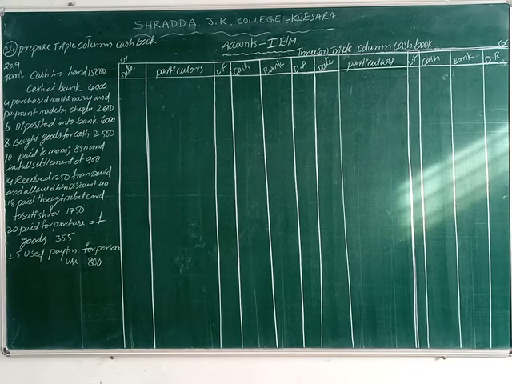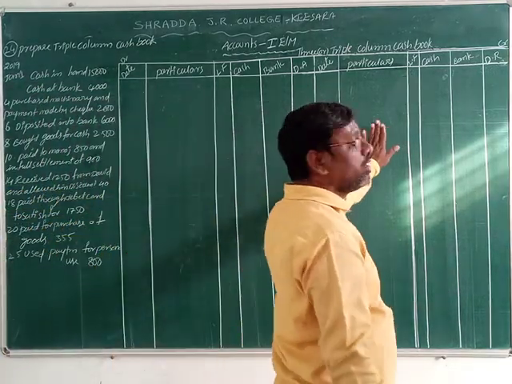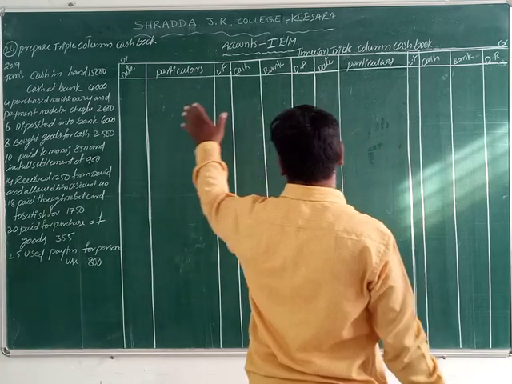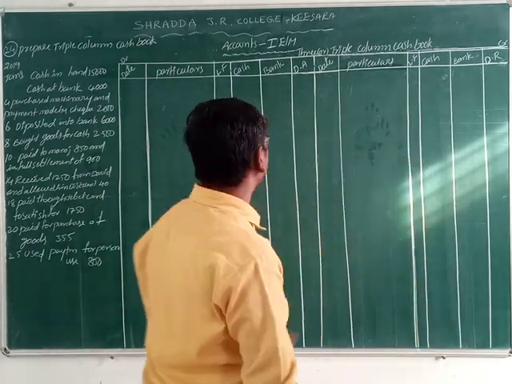So cash we receive, we record on the debit side. Cash we pay, we record on the credit side. Okay, now we receive on the debit side, we pay on the credit side, student. Now let us take the example.